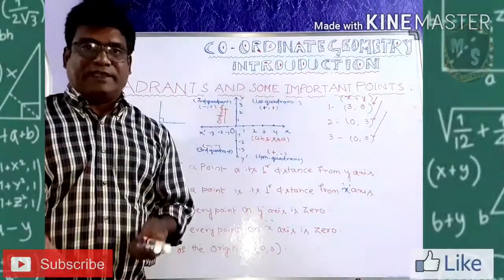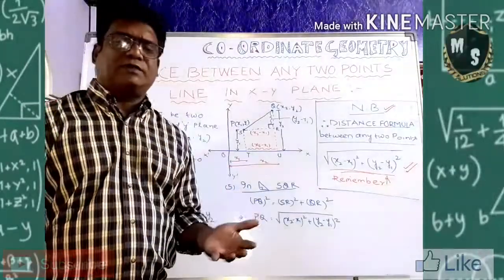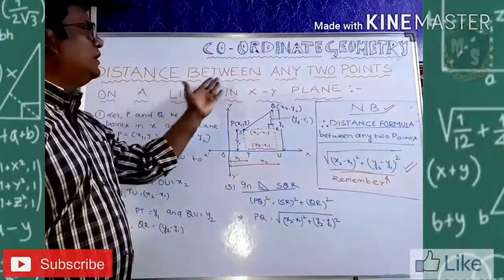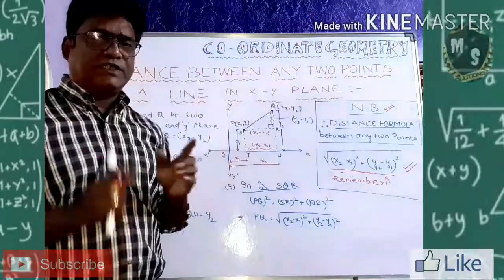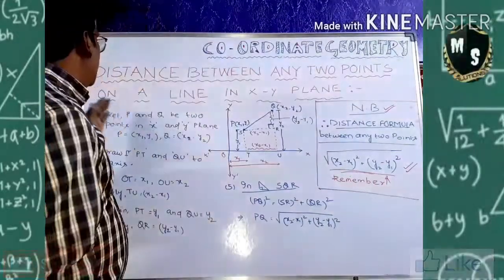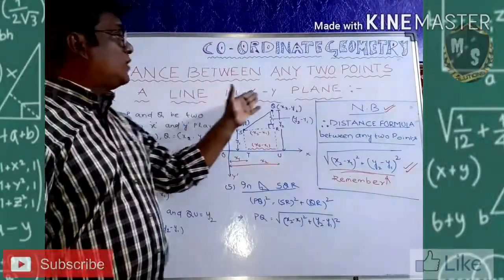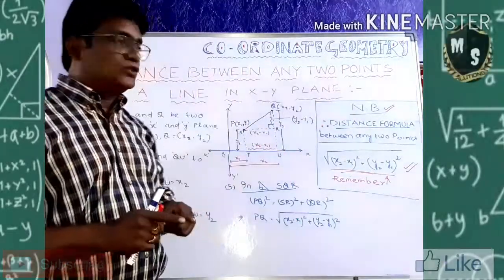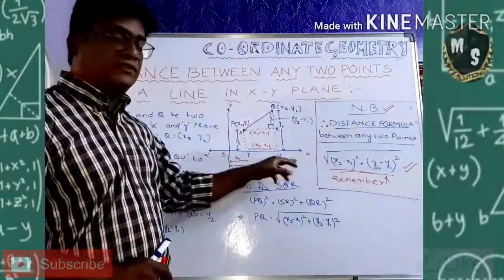Come to the next discussion point. The next discussion point is the distance between any 2 points. Distance between any 2 points on a line in the xy plane. The xy plane is otherwise called a Cartesian plane. So this is x, this is y.